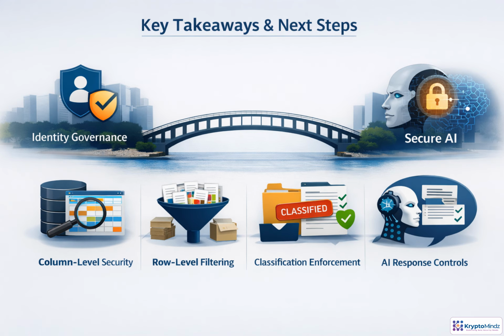Data access architecture is the bridge from identity governance to secure AI behavior. Column controls protect fields, row filters limit records and chunks, classification rules define handling, and response controls decide what AI may reveal. Next, we extend these ideas to AI access, privileged operations, monitoring, and the capstone.